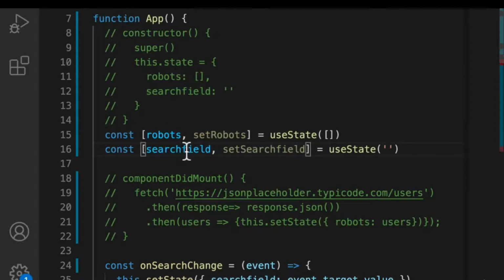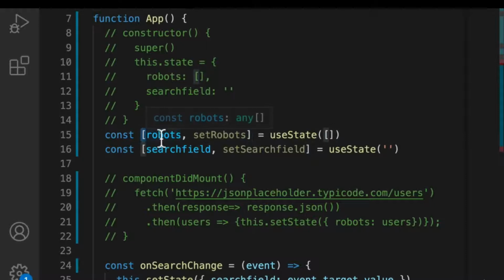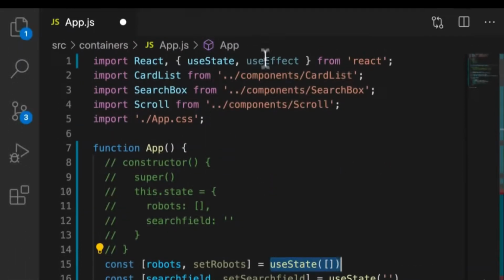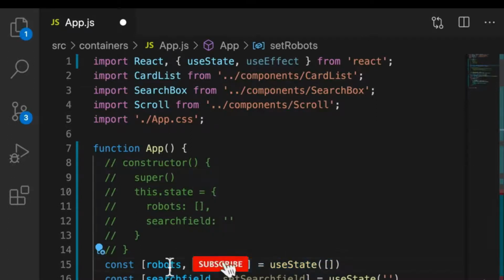Now, another thing that tricks a lot of beginners is this array destructuring, which is a new JavaScript feature. Essentially, what this allows us to do is name our state whatever we want. So even though useState returns for us a piece of state, which will be an empty array initially, and a function to change that state, by using array destructuring, we can customize our code and name it whatever we want, instead of React giving us one naming that everybody has to use. This is just simple array destructuring to name our variables.